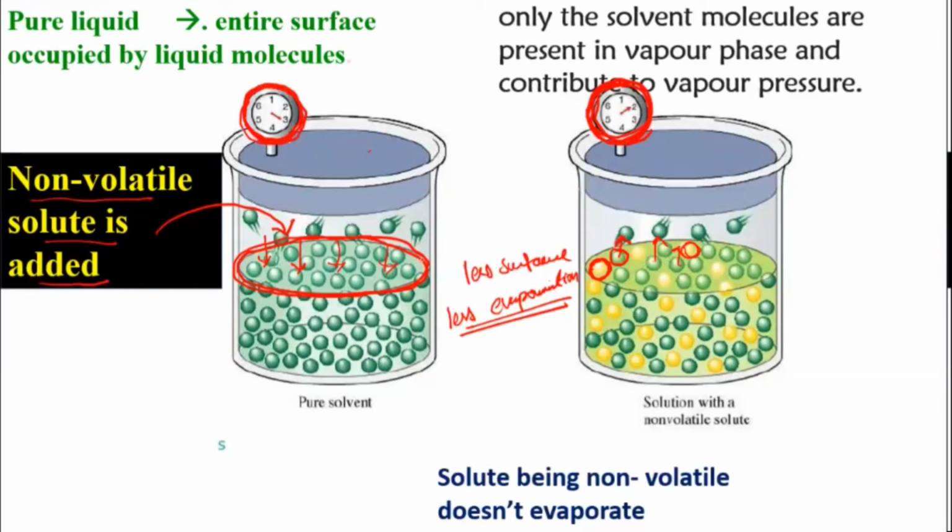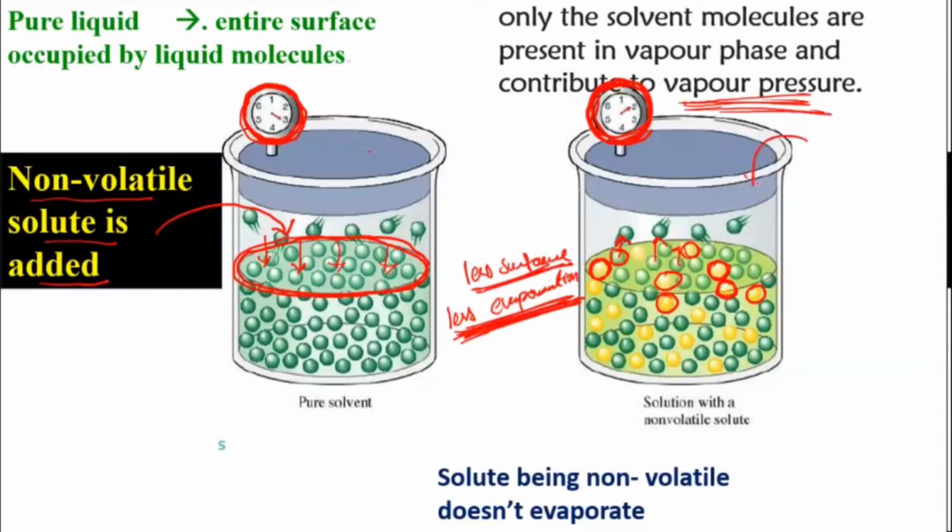Because that time there was no block, so easily all the solvent particles could evaporate and go. But in this case, these solute particles which are not evaporating are blocking their way. So the room available for the solvent particles to come into the empty space decreases. Evaporation is a surface phenomenon, totally depending on the surface. The more surface available, the more vapors will be formed, and the more the vapor pressure. Now the surface available becomes less, so less evaporation will happen, and the vapor pressure will decrease.